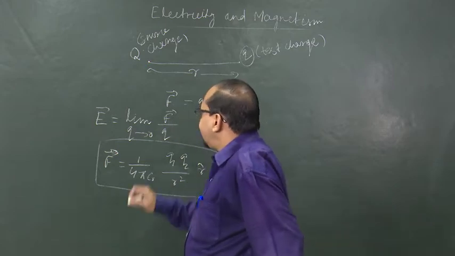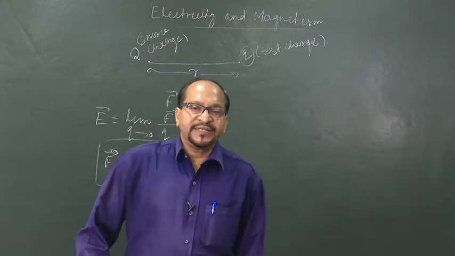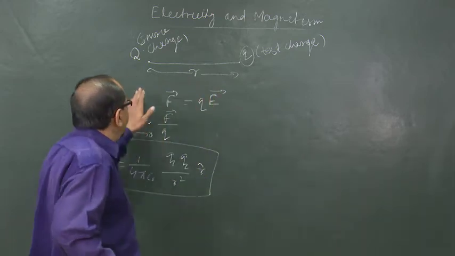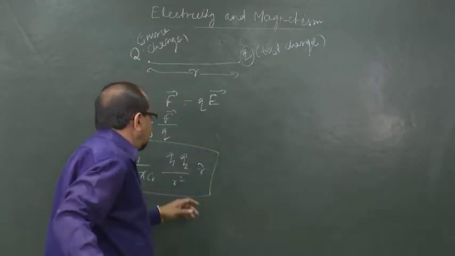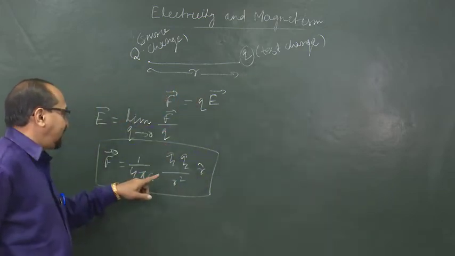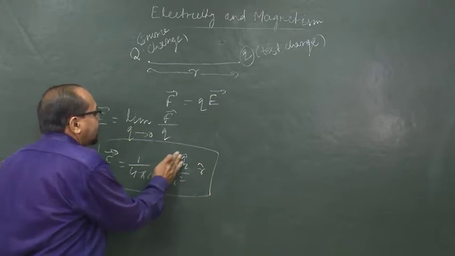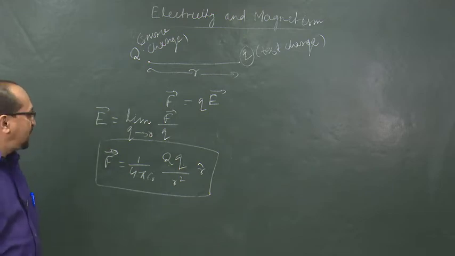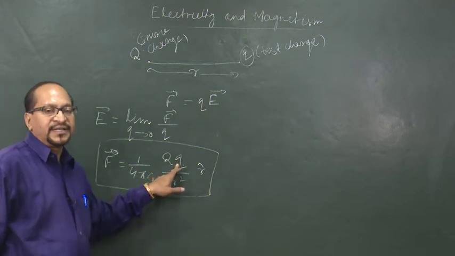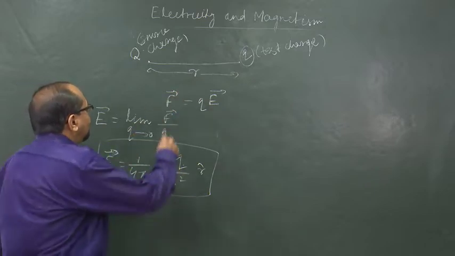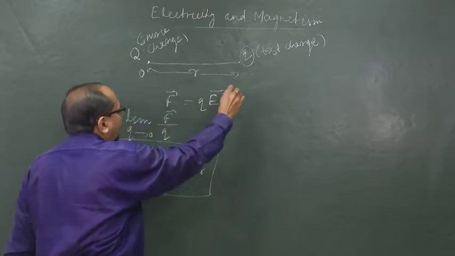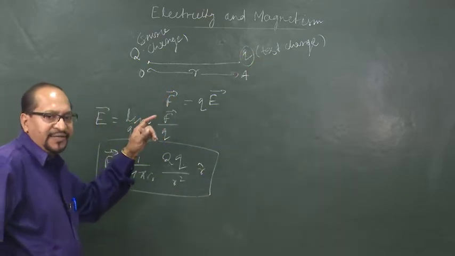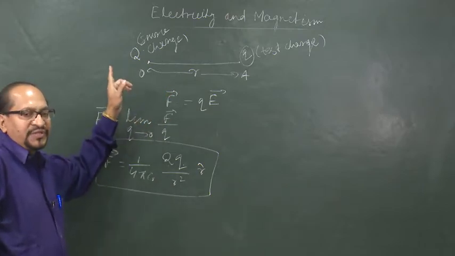So, this is our electric field, and let us calculate the strength of the electric field, or electric field intensity, due to an isolated point charge capital Q, that is the source charge. Obviously the force on this test charge, as we have written in this equation, we just replace Q1 Q2 by capital Q and small q. This is the force experienced by the test charge small q. Suppose this capital Q is placed at point O and the test charge is placed at point A, and our intention is to find the electric field at A due to the source charge capital Q.